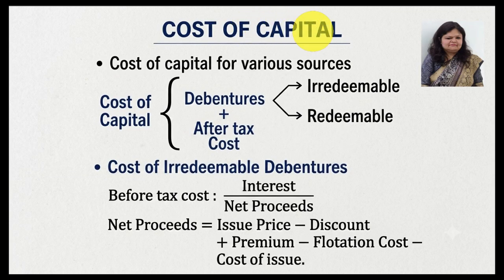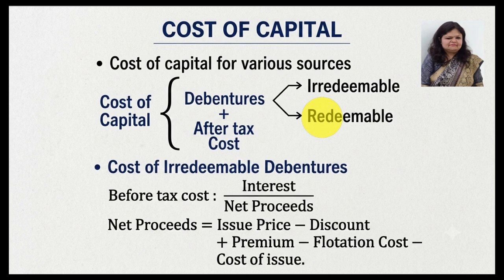So in this video we will compute the cost of capital for various sources. The first source we are taking is debenture. In debentures there are 2 types: irredeemable debentures and redeemable debentures.